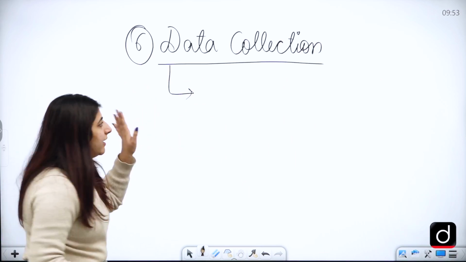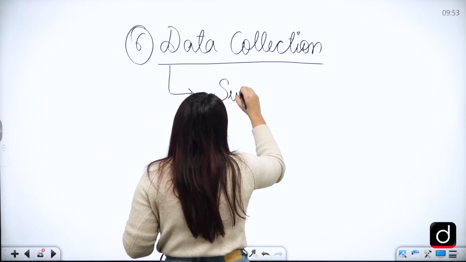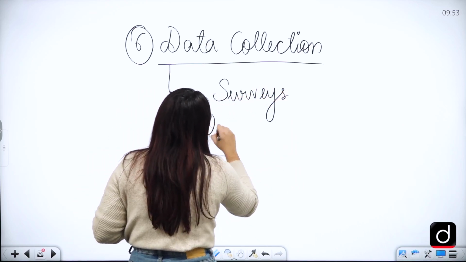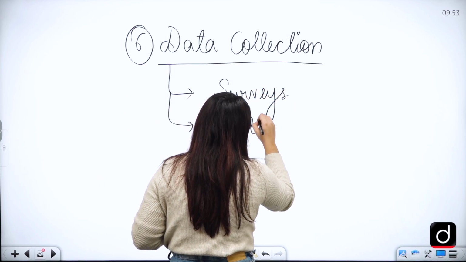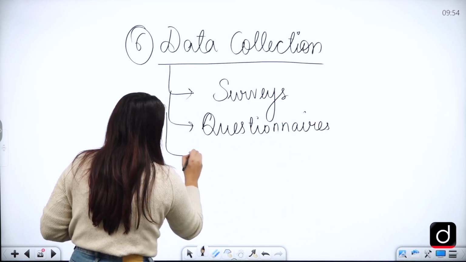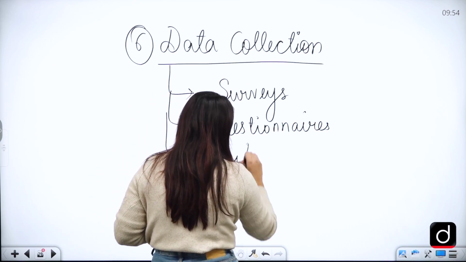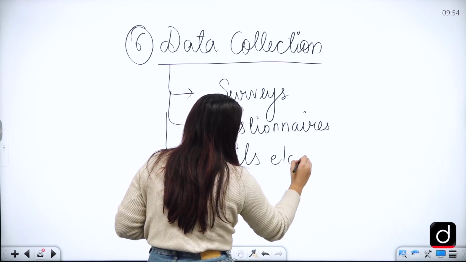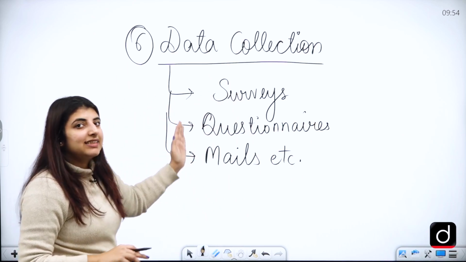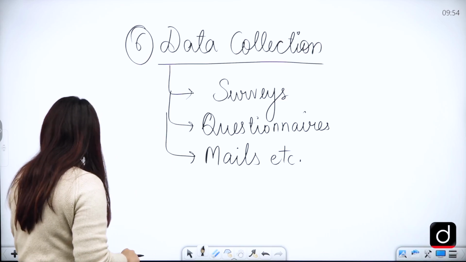So you are going to collect the data from the sample, maybe using surveys, using questionnaires, right? Using mails, etc. So how you are going to collect the data is the one thing that is in step 6 of research.